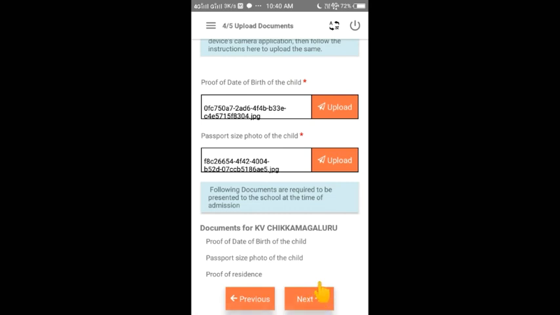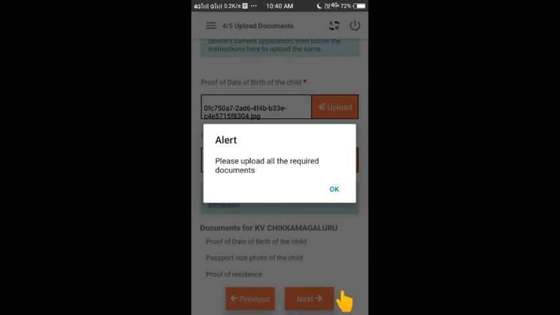And after that it will ask you for documents for KV Chikmagalur: date of birth certificate, passport size photo and proof of residence. I do not need to take other documents because I filled general category. For general category no documents are needed, and in the 5th category my parents are not working anywhere. If your parents are working anywhere in state government or central government, they need a service certificate. If you belong to a single girl child category, you should have a separate document. So next, and please upload all the required documents.